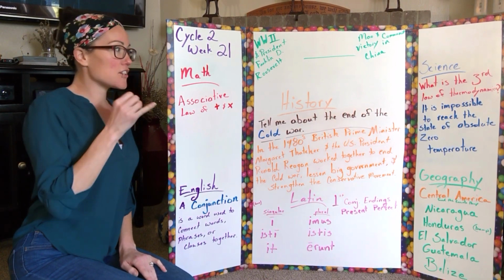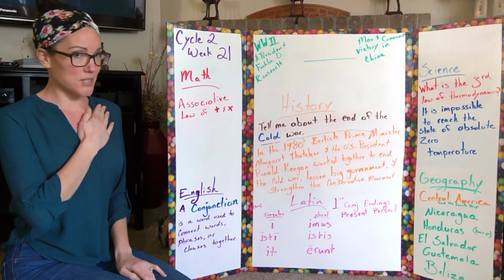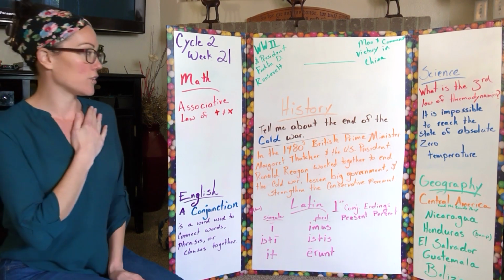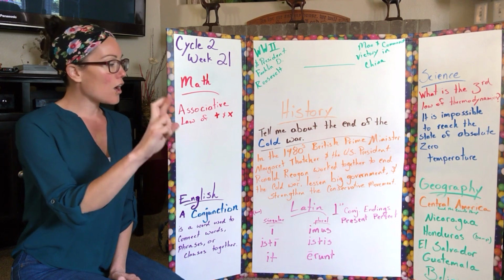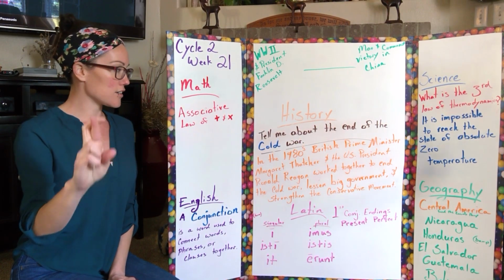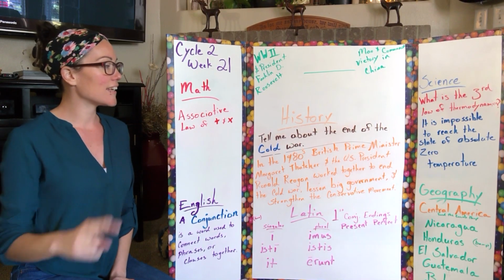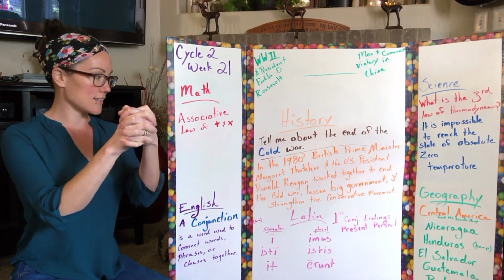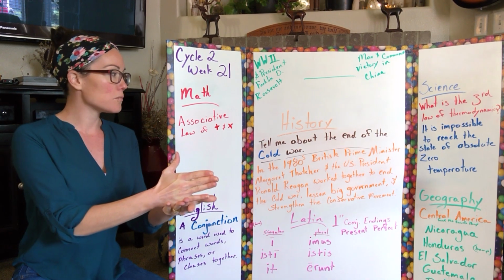British Prime Minister Margaret Thatcher and the U.S. President. We're going to put our hand on our chest like we're saying the Pledge of Allegiance. And the U.S. President Ronald Reagan. We're just going to do 2 R's in ASL. Ronald Reagan. Work together. We're going to put our hands interlocked like this. Work together to end the Cold War.